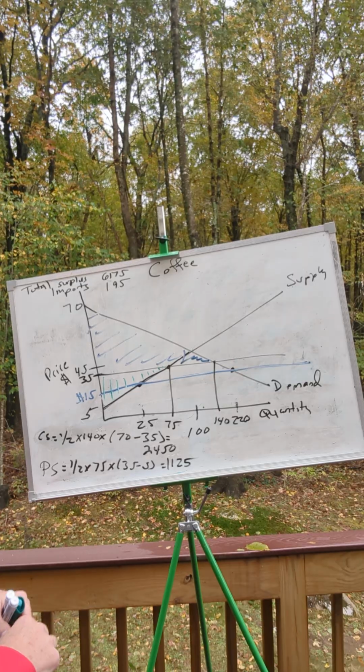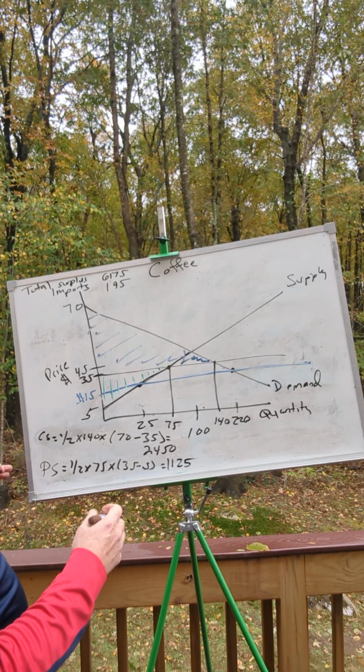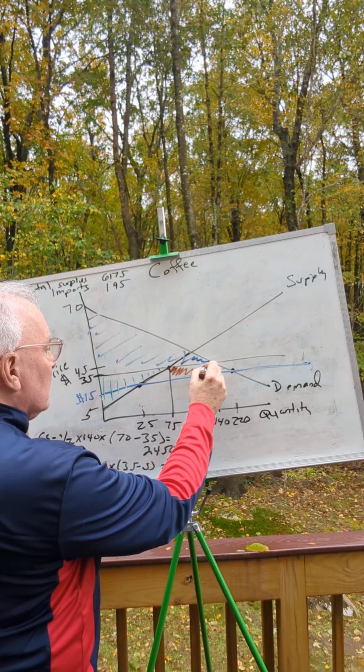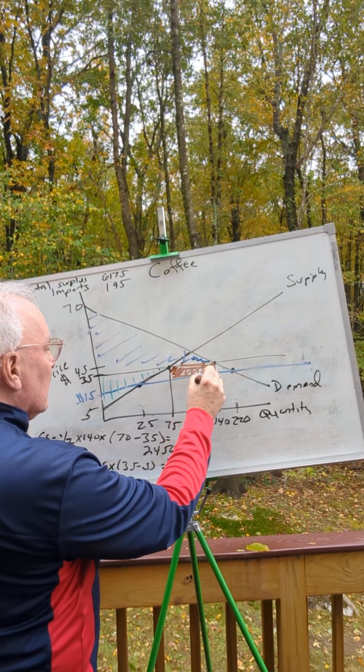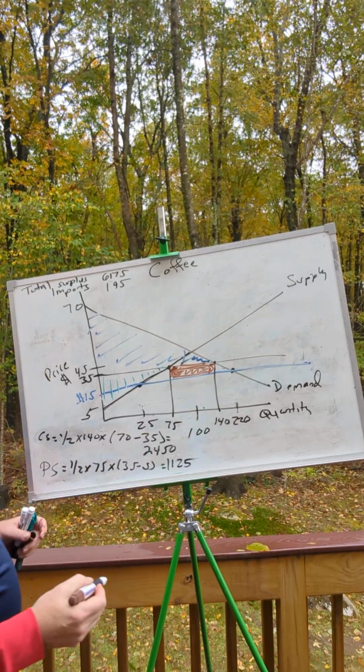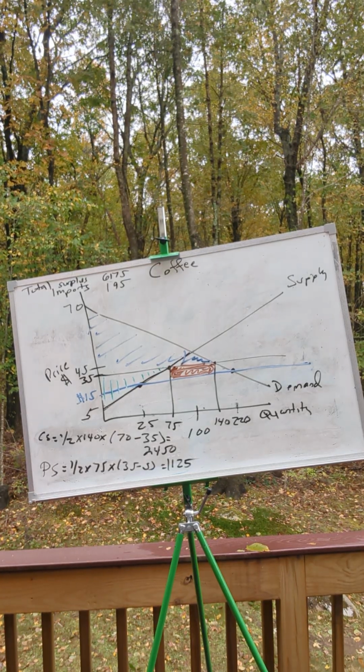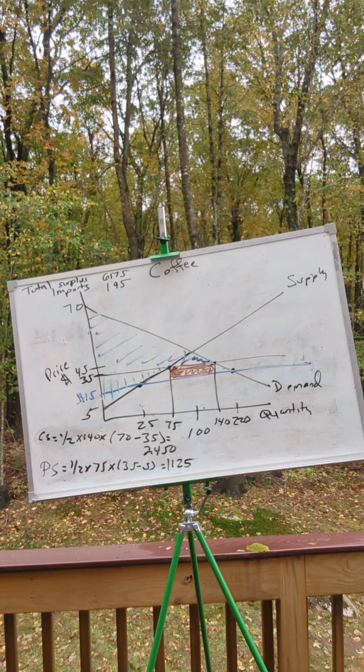One factor of tariffs, some might call it a benefit, is that the government does collect revenue. The government's going to collect the amount of the tariff times the amount of imports. So remember, the tax only goes on the import, not on all coffee sold, just on the imports.